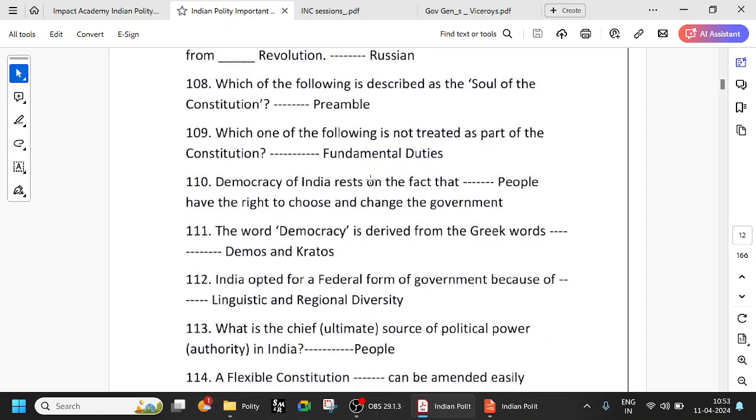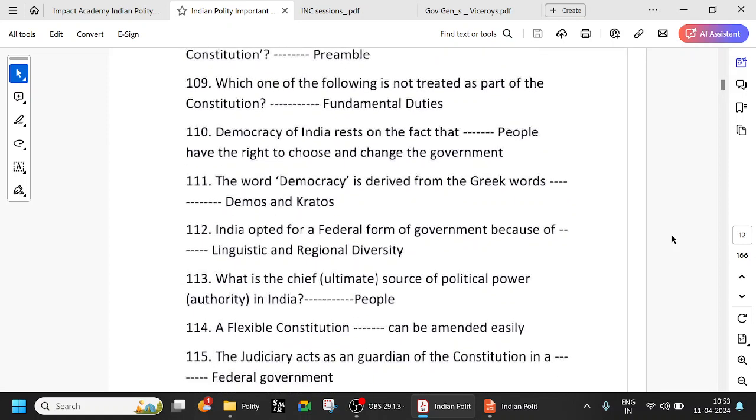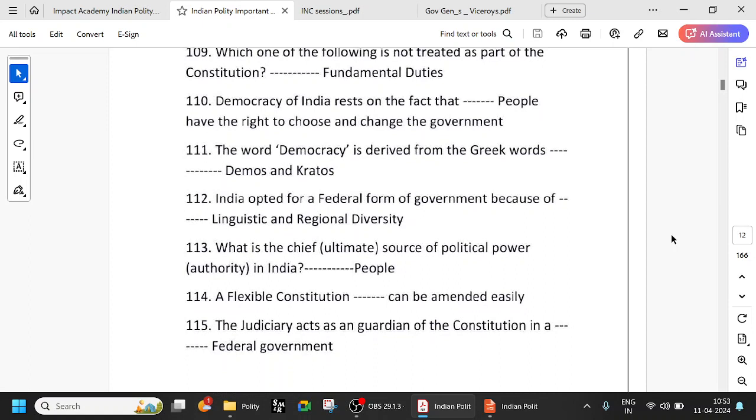Next, democracy of India rests on the fact that people have the right to choose and change the government. Fine, that is what is called democracy. This usually happens through the general elections, of course, but also there are others like referendum, plebiscite, etc. In India, most of the time we see only direct elections. We don't see referendums and plebiscites, but in other countries those things are also frequently used, especially to decide various policy decisions. In India, it is usually not like that. Either there are direct or indirect elections, and the elected representatives look after the policy making and everything.